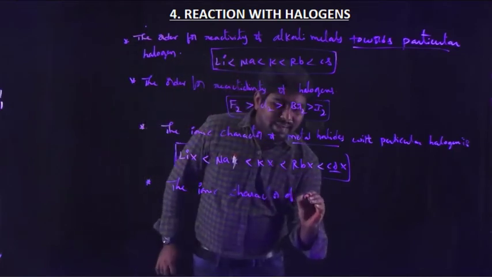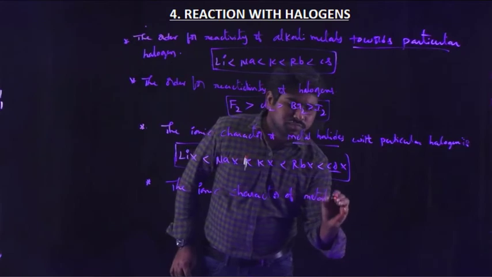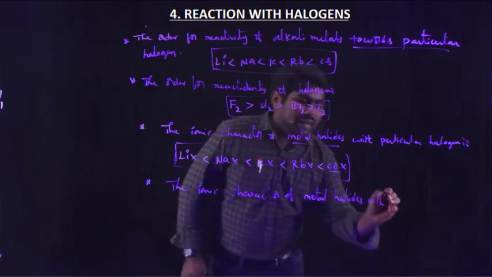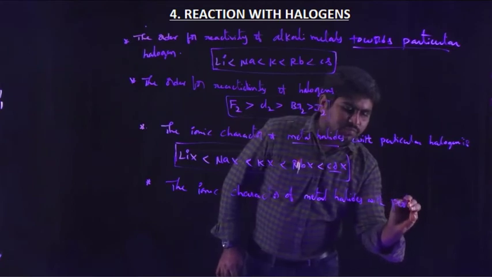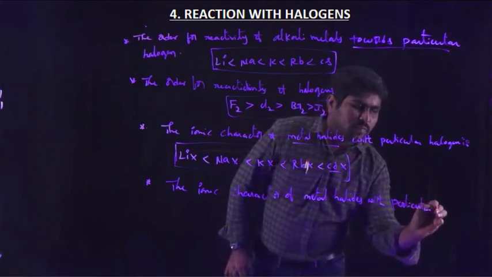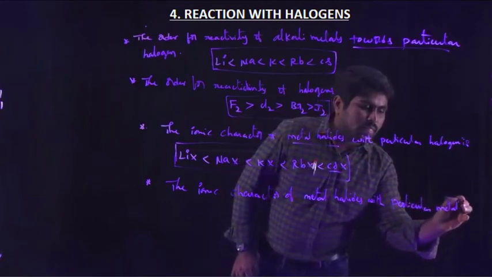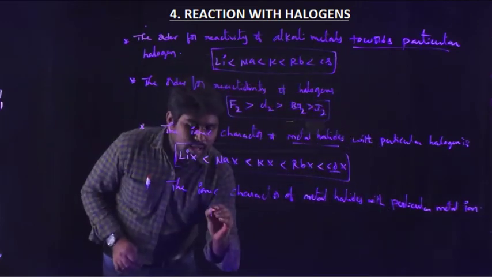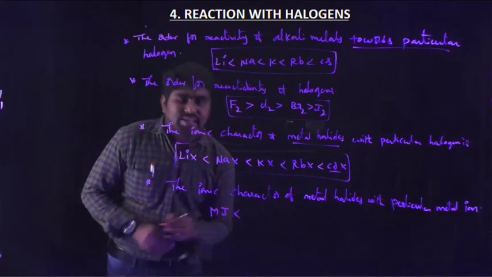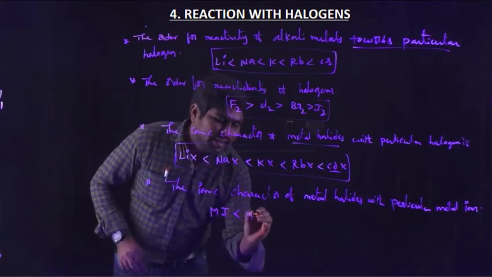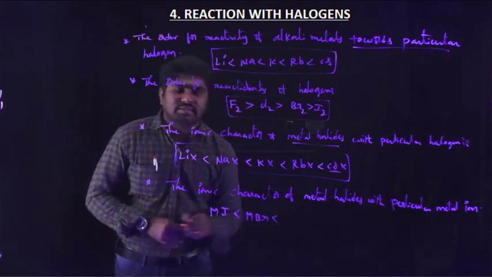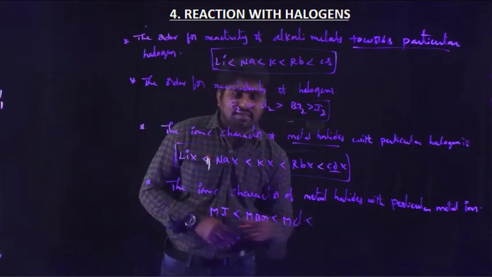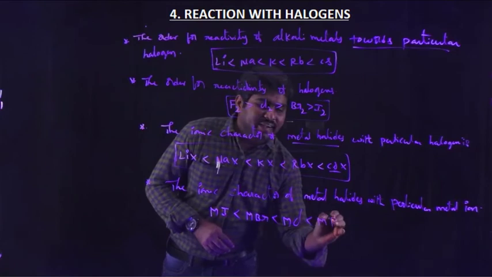And the ionic character of metal halides with a particular metal ion is metal iodide less than metal bromide less than metal chloride less than metal fluoride.